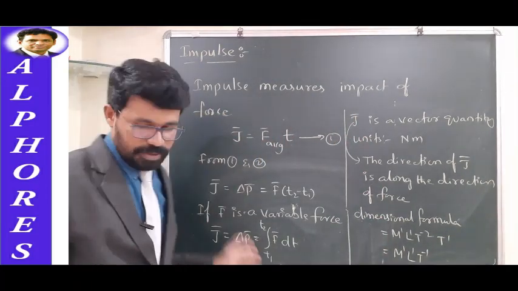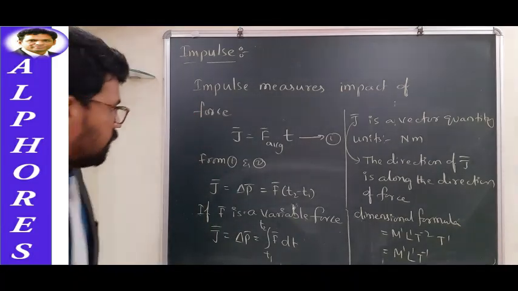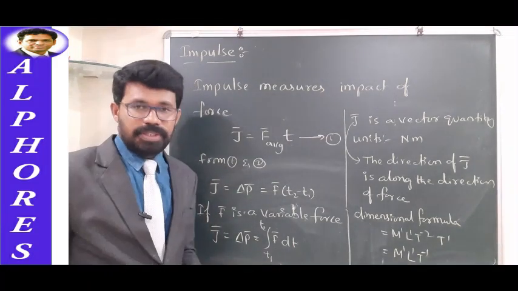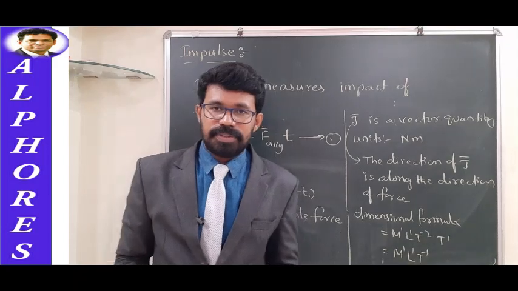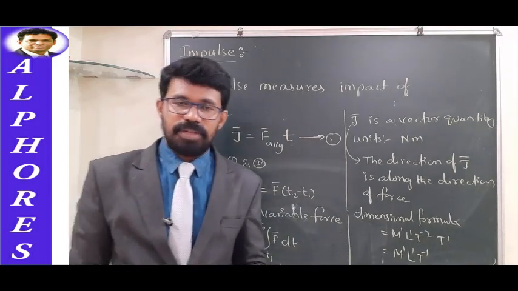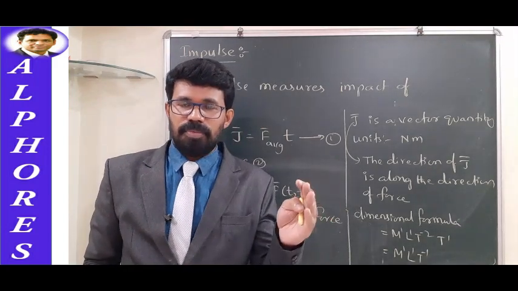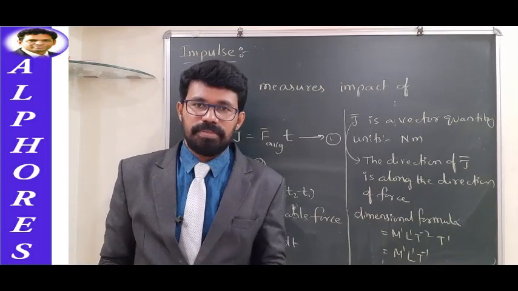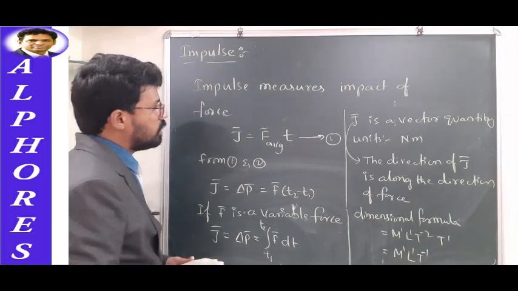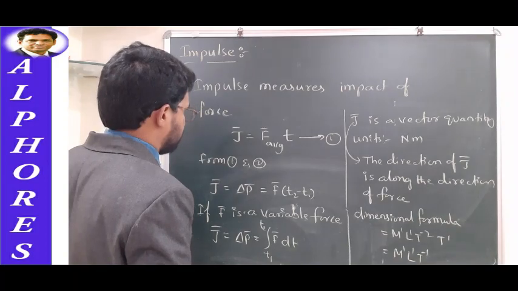So let us try to understand the FT graph. Let us say average force data is available with us, and the time for which it is acting is also available. If we make a plot between F average and time, what kind of details can we extract from that? We'll see.